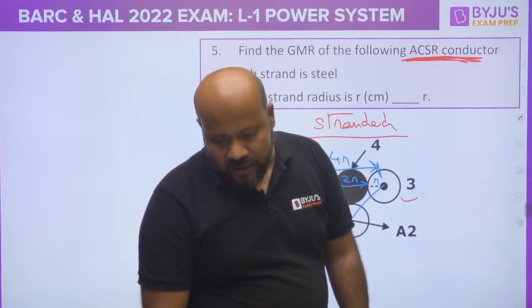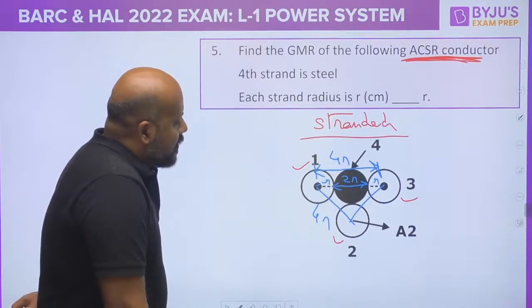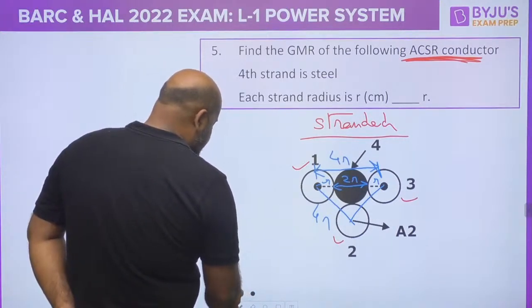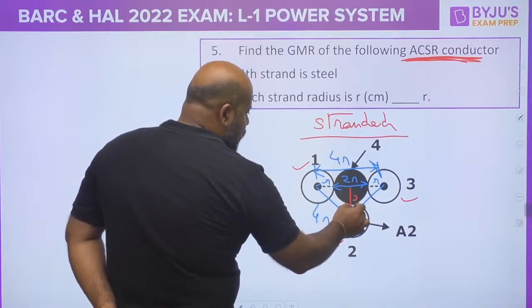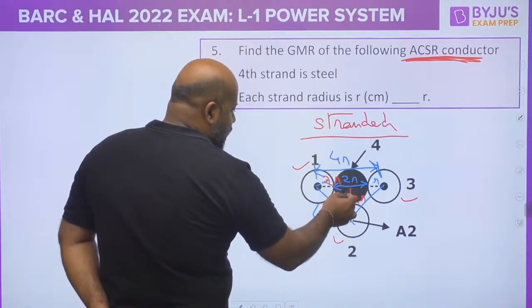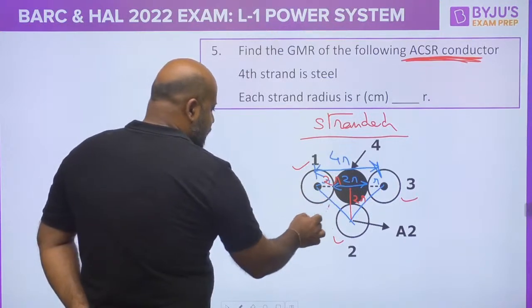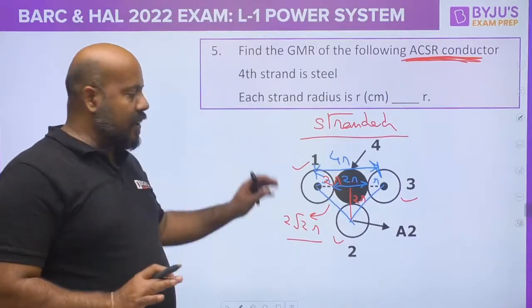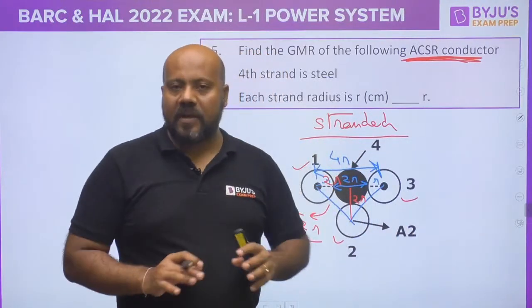Adit Kumar is saying it will be 2 root 2r. Yeah, that is what I'm saying. See, if you do it like this, if you say this is going to be 2r and this also you are saying 2r, so from there, yes, you can say as per the diagram this is going to be 2 root 2r, correct, as per the diagram given. But what I wanted was to have the distance in such a way that it is equal.